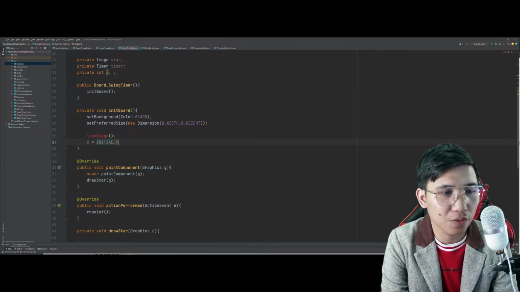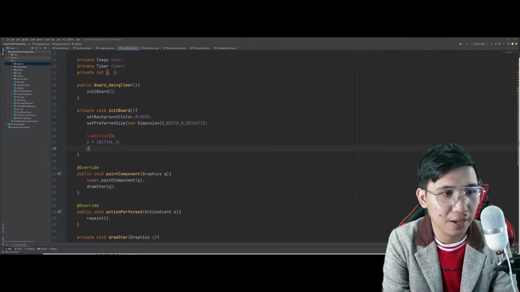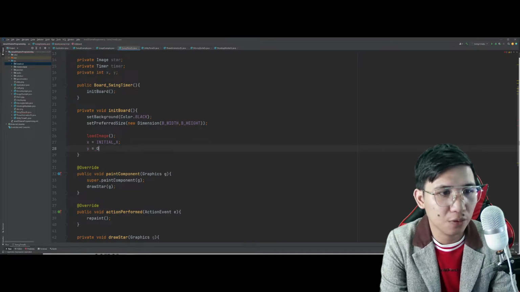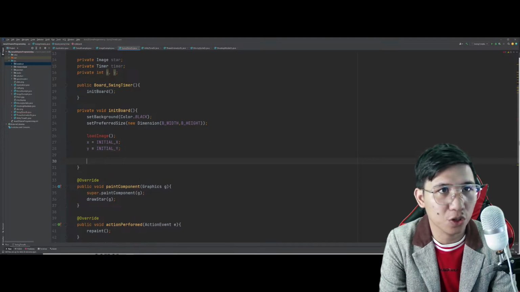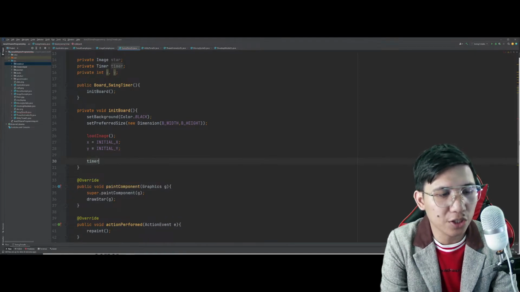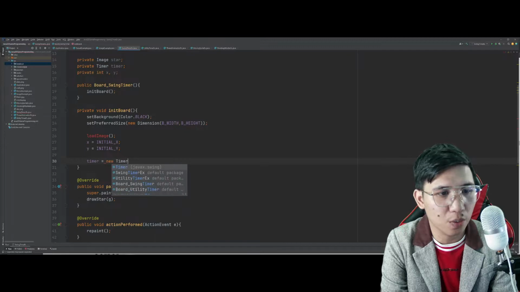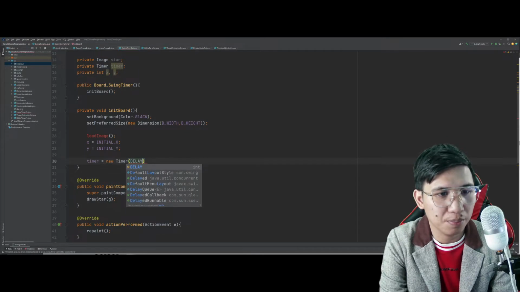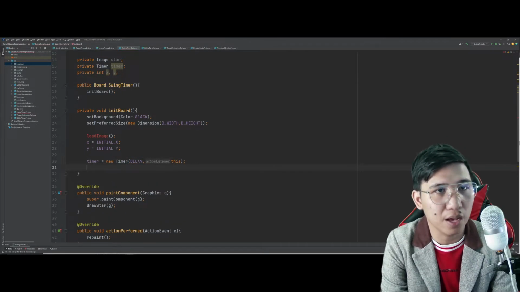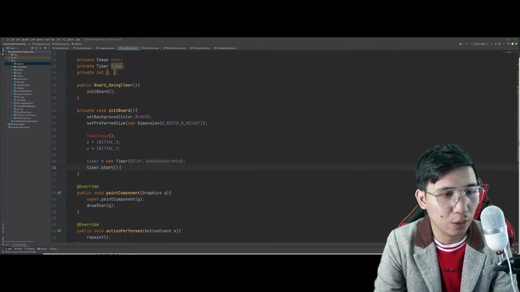And the position of the image itself, kung saan siya manggagaling. And of course, yan yung initial position niya. I will also instantiate here the timer object, in which tatawagin ko si timer and will simply put a delay of 25 milliseconds. And eventually, that will start later on.